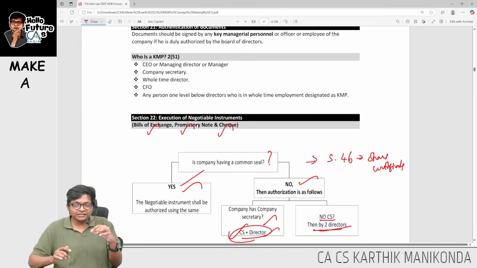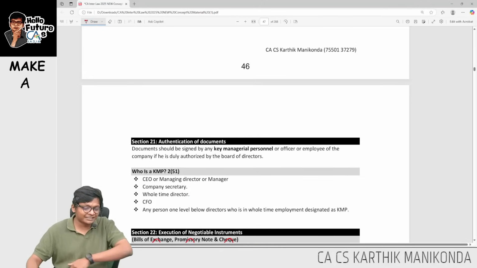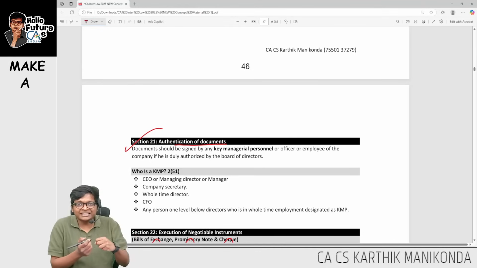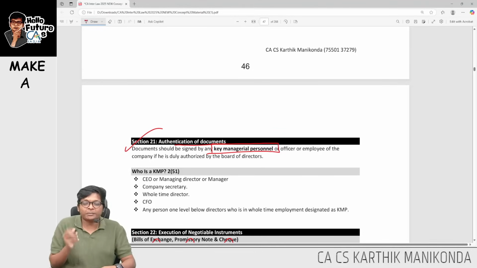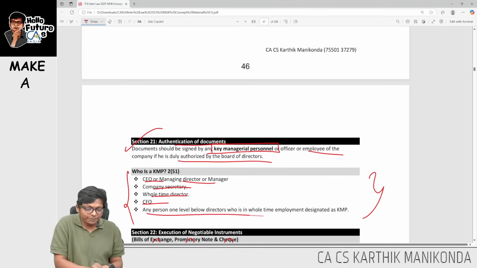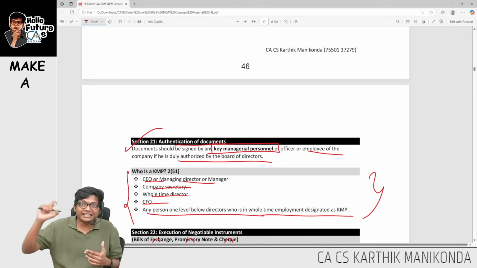Sir, now who will sign this? Who are these directors? Who can use this common seal, sir? Watchman can use common seal? No. They are saying authentication of documents is section 21. Who can authenticate rental agreements, contracts for the company? They are saying it should be done by a key managerial person or any person who is authorized by the board. Who is KMP? All these people you can see here: CEO, MD, company secretary, whole-time director and CFO, or any person who is one level below directors and in full-time employment. In the contract letter or employment letter they should have KMP designation over there.